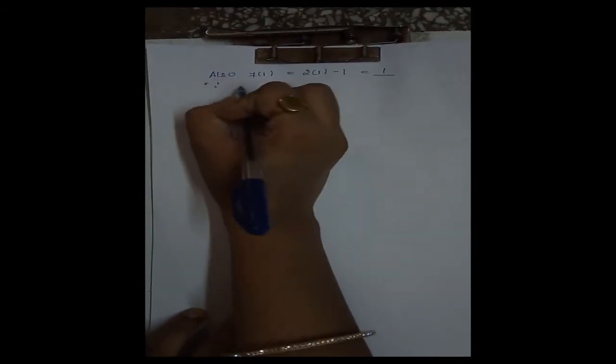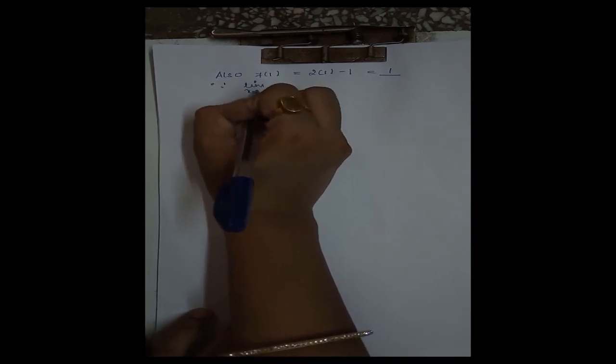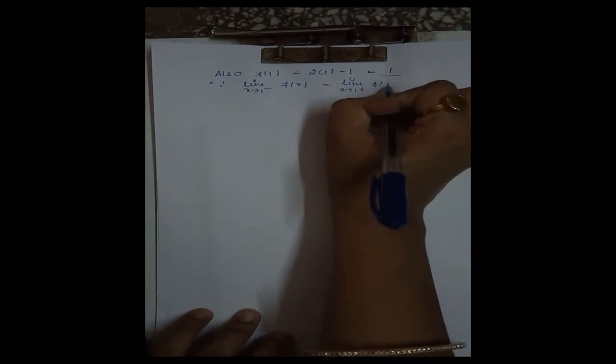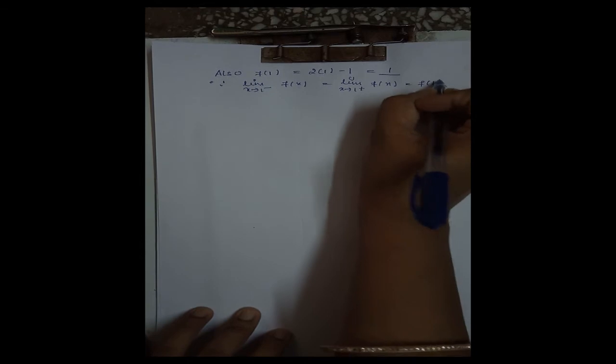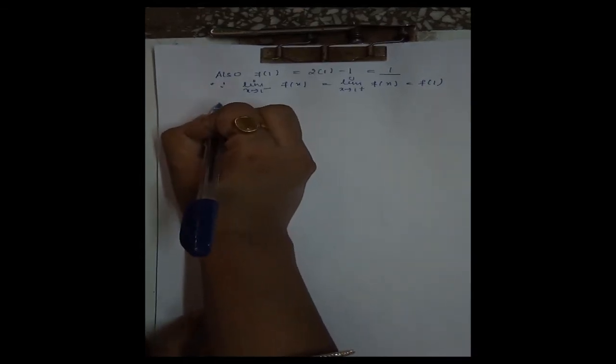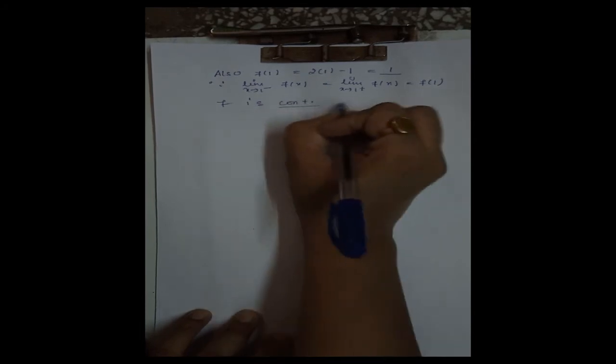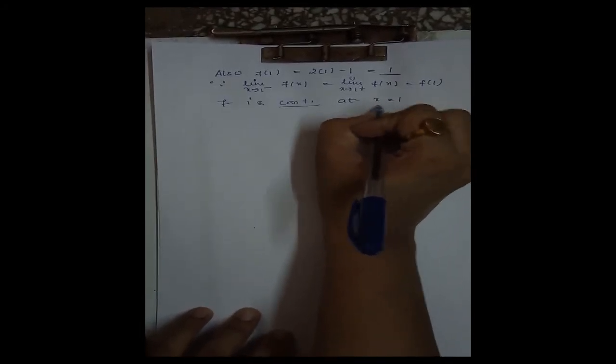Now since limit x tending to 1 minus f of x is equal to limit x tending to 1 plus f of x, and it is equal to the function value at 1, this gives us that f is continuous at x is equal to 1.